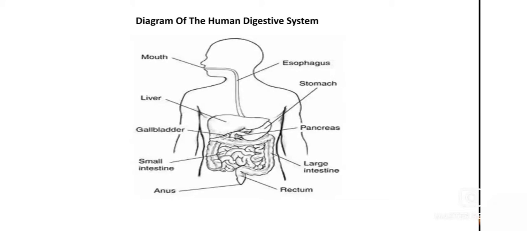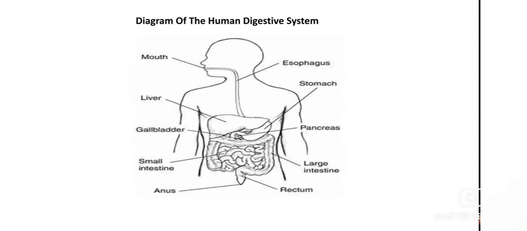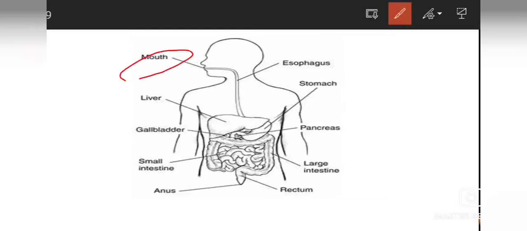First of all, the first part of it is mouth. It is the first part of digestive system. It means the food which we take in our body, first of all, the intake of food is in our mouth, and then it passes to the esophagus. After that, esophagus, a muscular tube-like structure, passes the food to the stomach, which is a sac-like structure.